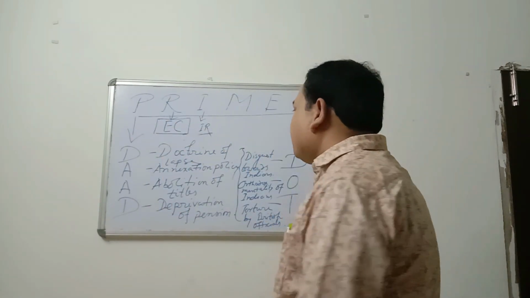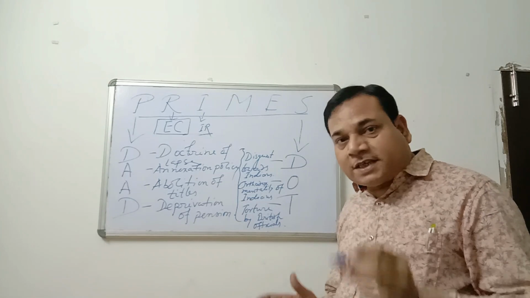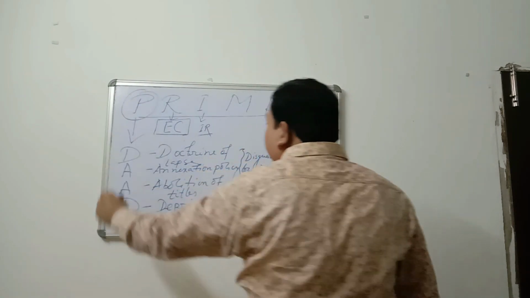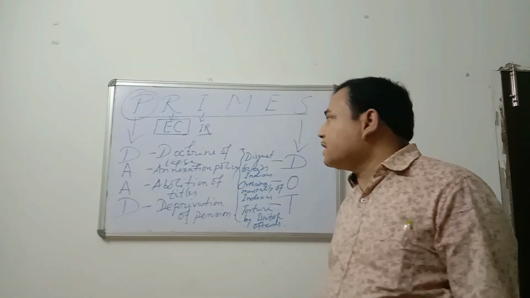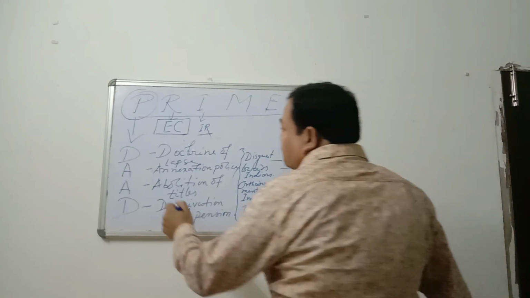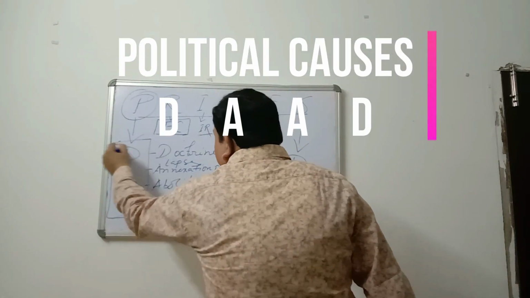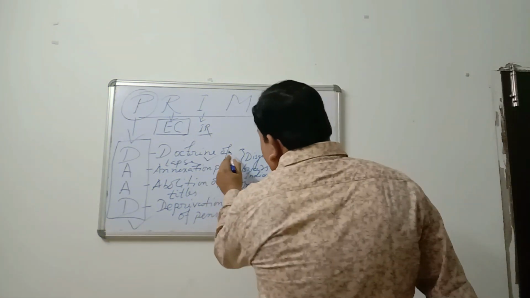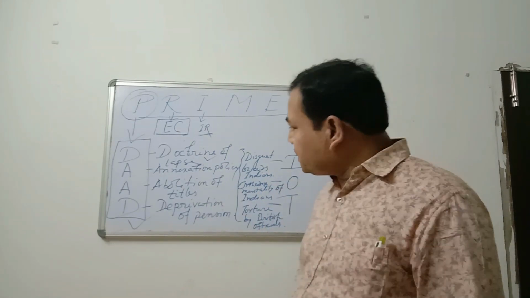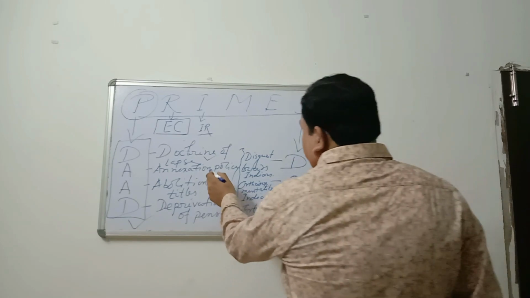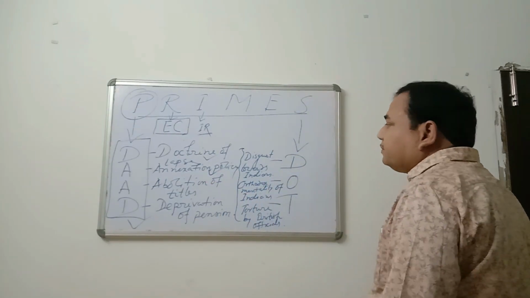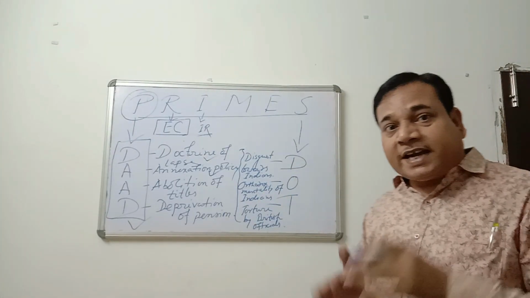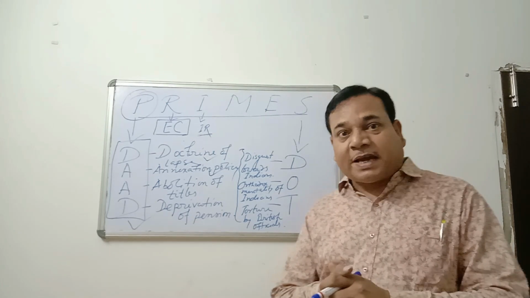Primes is the short form of causes of revolt of 1857. See, first, P, political causes. What were the political causes of the revolt of 1857? For political causes, easy to learn, DAD. D for doctrine of lapse, introduced by Lord Dalhousie. Annexation policy of the British Governor General. Various annexation policies were implemented by the Britishers to annex the princely states into the British Empire.